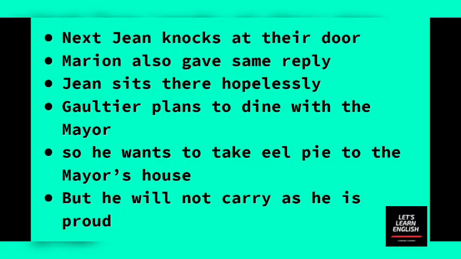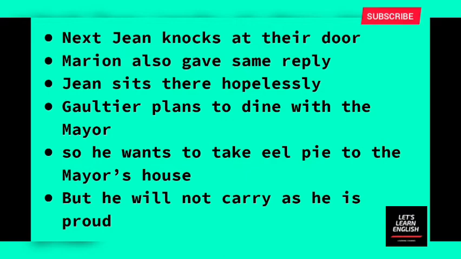She gives the same reply as her husband, but she adds one more thing. She asks that beggar to come again when her husband is back. From her words, we are able to understand that she is a little kind-hearted person.